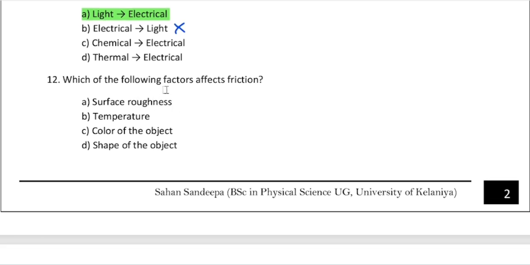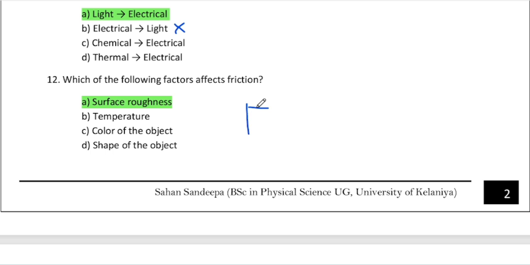Which of the following factors affects friction? First, surface roughness. Yeah, it affects. Temperature doesn't. The color of the object doesn't matter. I have experienced some objects in red color have good friction, and blue color objects don't have friction. No, it's a joke, right? The answer is surface roughness. The shape of the object doesn't affect it, so that is a wrong answer. Answer is A, surface roughness.